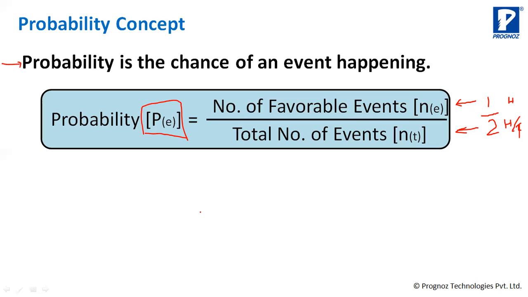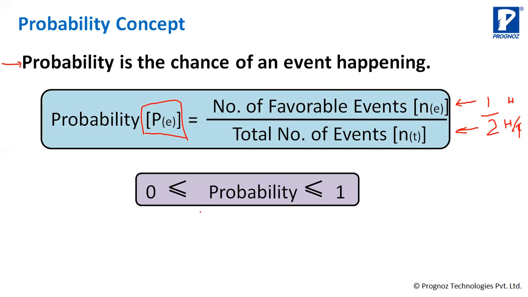And probability of either getting heads or tails is 1. So probability always lies between 0 and 1. From 0 to 1. And always we say probability is calculated in points. 0.8, 0.7, 0.5, whatever it is. And then you can convert it to a percentage and say 0.5 is 50%, 0.8 is 80%. So you can say that. But calculation is always in points. There is a division, so you will find this is a point or a fraction.